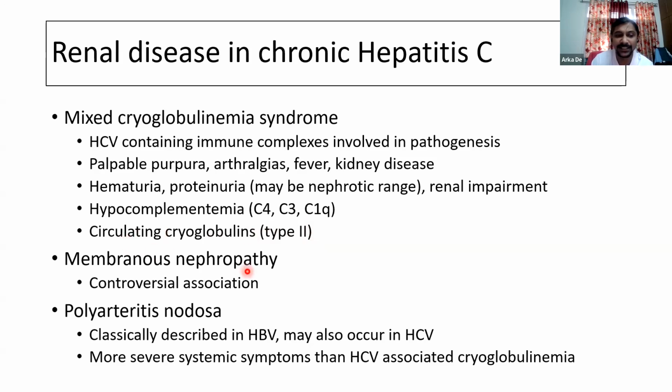The association of membranous nephropathy in the absence of cryoglobulinemia remains controversial, and polyarteritis nodosa, which is more classically described in hepatitis B, can also occur in hepatitis C. However, other forms of nephropathies have also been described in hepatitis C in small reports.